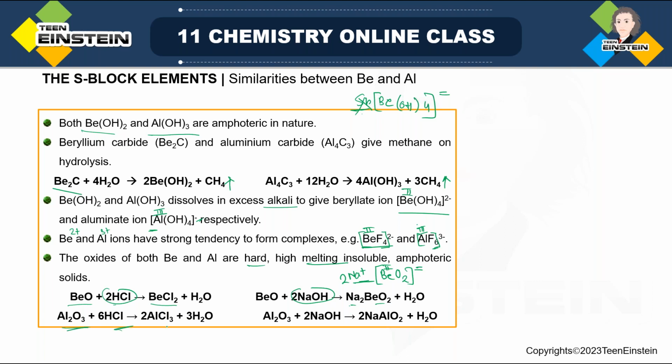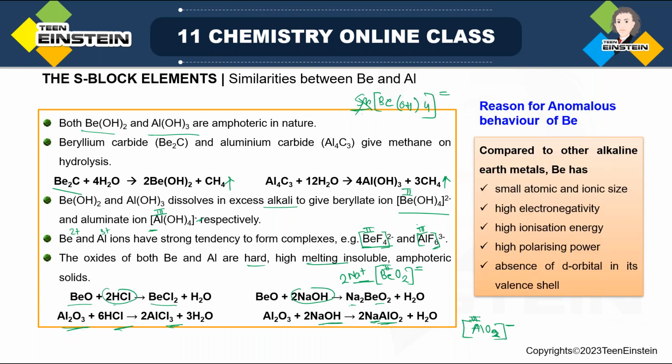Similarly, Al2O3 can react with acid forming the corresponding chloride. It can also react with sodium hydroxide forming the same type of salt, NaAlO2. Now AlO2 is carrying single negative charge. To balance it, we just need 1 sodium, because here it is 3 positive and 2 oxide means total 4 negative charge, so the 1 negative charge extra is balanced by sodium plus. So these equations are basically showing us their amphoteric nature.